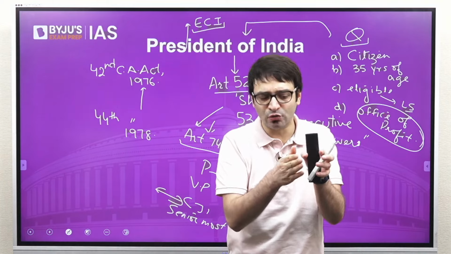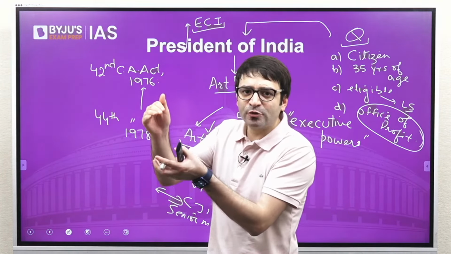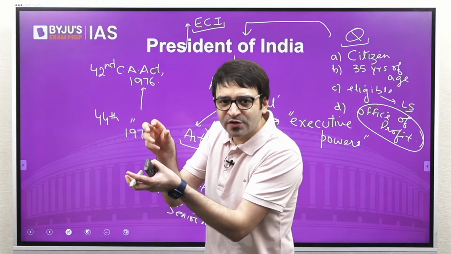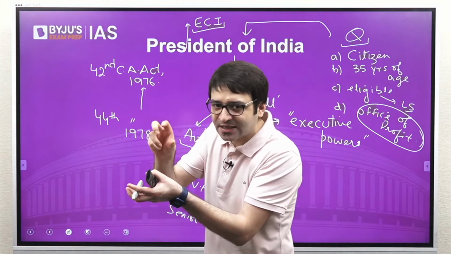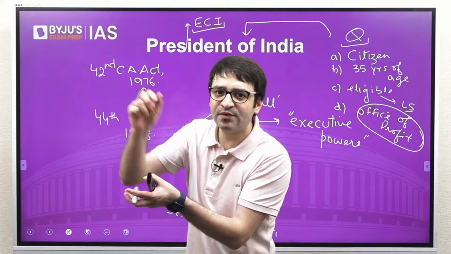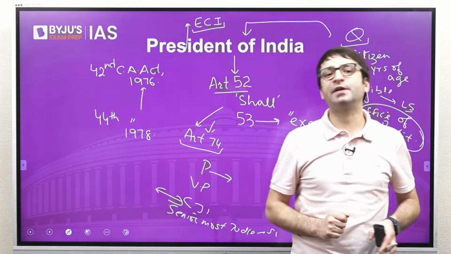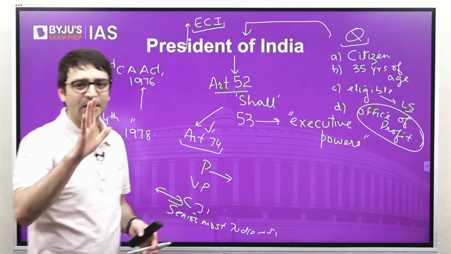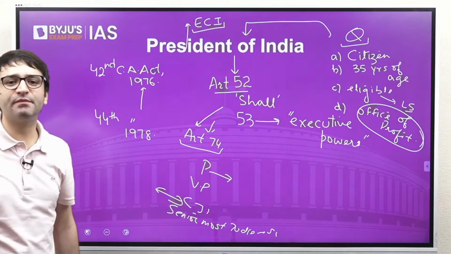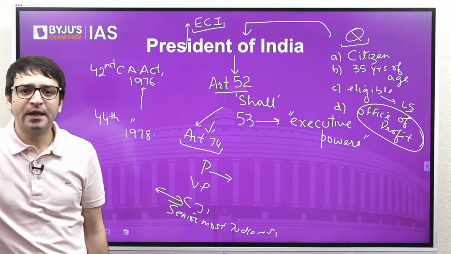he is going to continue for 3 more years? His age is 62. Now he will act as the President of India. And within 6 months, there should be an election to the office of the President. After that, where is this Chief Justice going to go? Where is this acting President going to go? Because now we have a next President who is elected for the next 5 years. This acting President will go back as the Chief Justice of India. And this has happened once. But that is something which is not mentioned in the Constitution. That is something which is mentioned in the President (Discharge of Functions) Act, 1969.